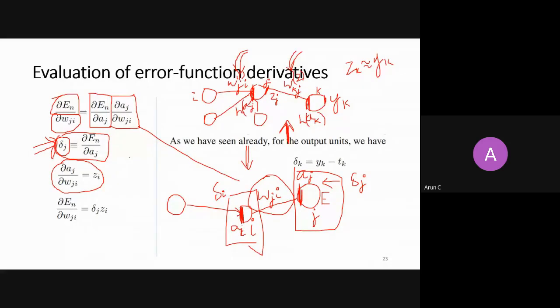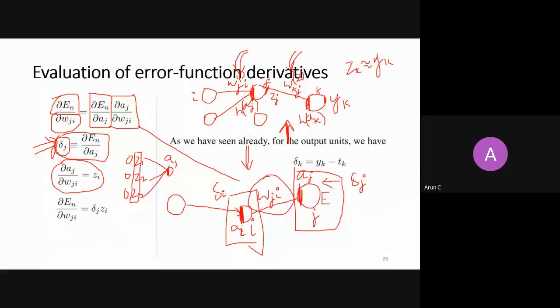Just to see this, you are at the hidden layer. The output of the hidden layer is nothing but the z's: z1, z2, z3. Then all are multiplied with some w's, and they will give you some a.